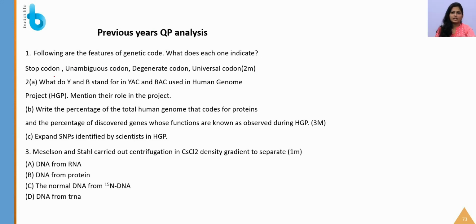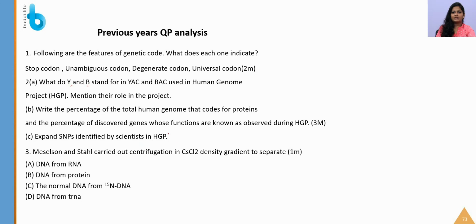So, again about the genetic code, they have asked about stop codon, unambiguous codon, degenerate codon, and universal codon, which you have to write. Second, again the yeast and bacterial thing, they are asking about YAC and BAC that are used in the Human Genome Project, which are nothing but the vectors and the cells being used here, yeast artificial chromosome and bacterial artificial chromosome. Then write the percentage of the total human genome that codes for protein. Again, in that you have to mention that everything is about the Human Genome Project here.